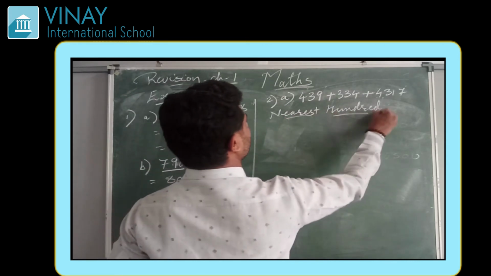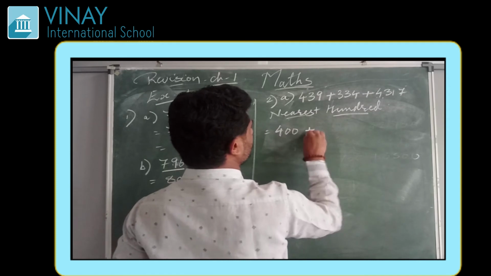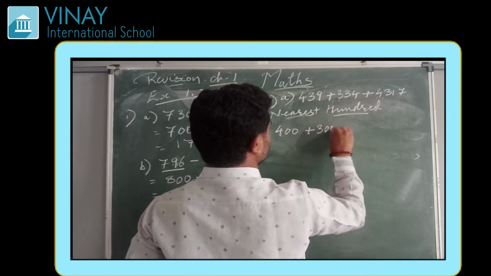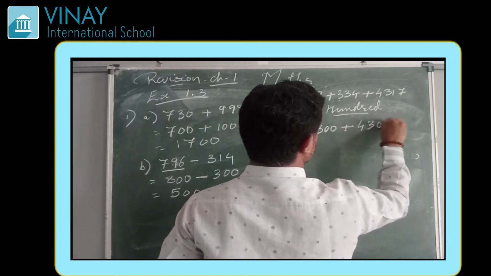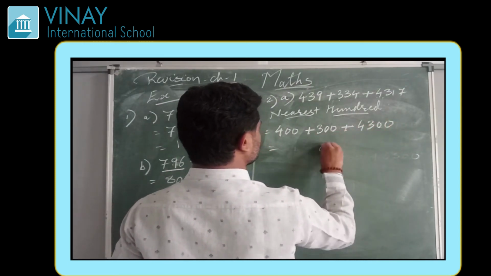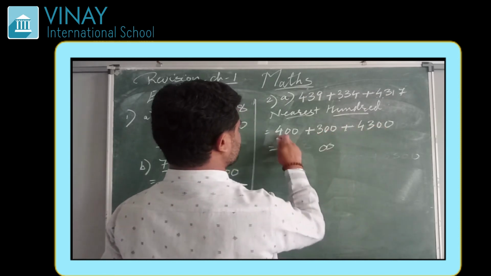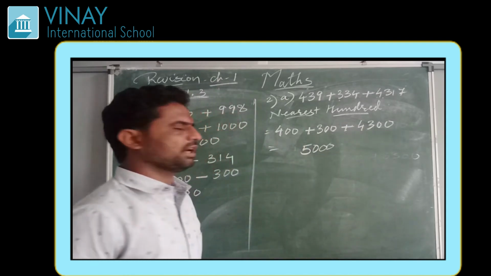So by nearest 100, this will be 400 plus 300 plus 4300. Now we have to add it: 0 0 0 0, 3 plus 3, 6 plus 4 is 10. So the answer is 5000.